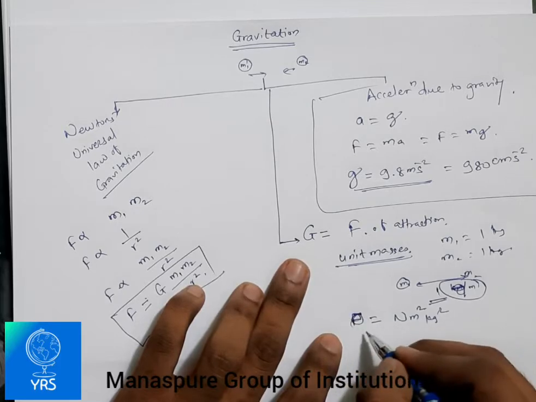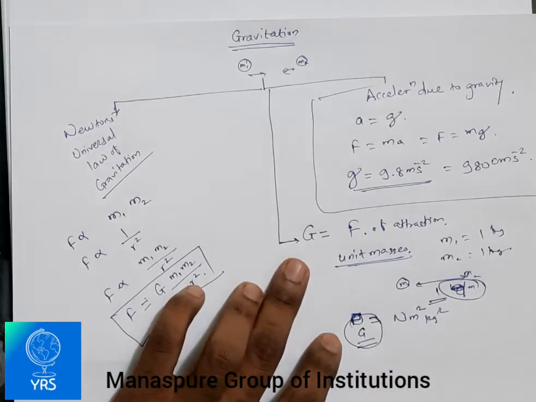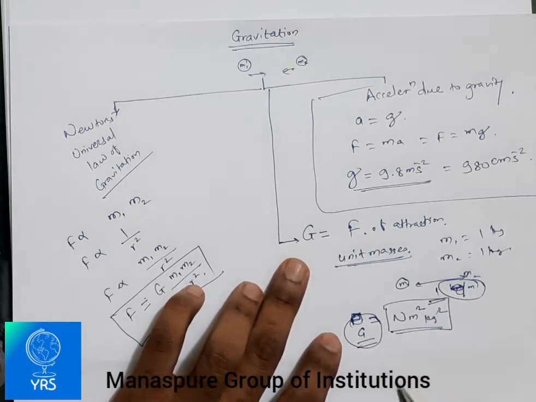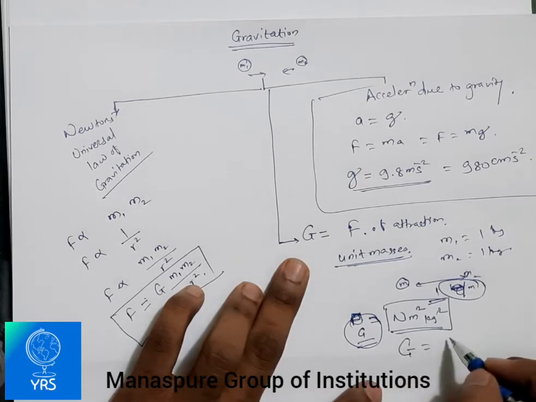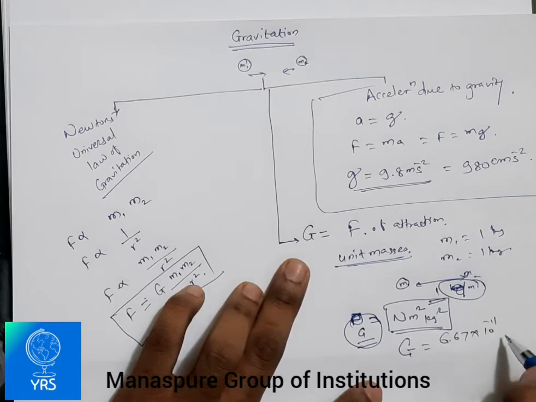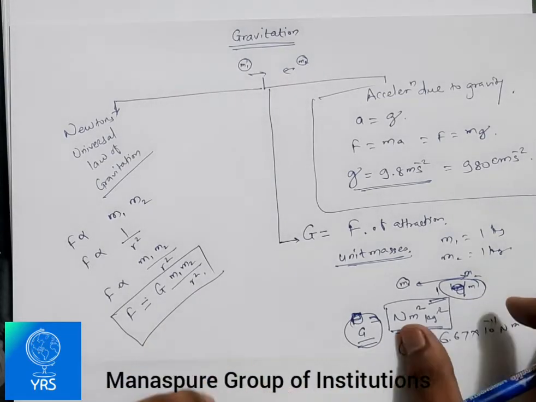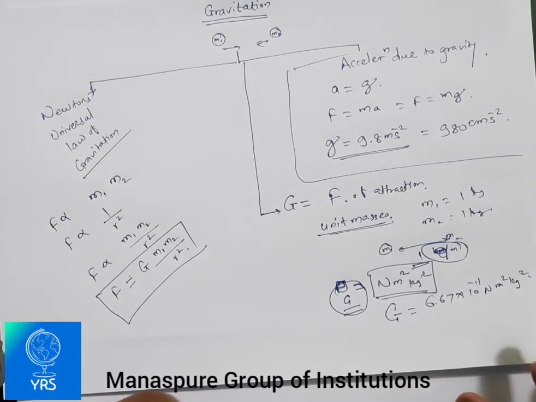This is the SI unit, and from it we get the value of G equal to 6.67 into 10 raised to minus 11 Newton meter square per kg square. Okay, can you see it? So these are the terms up to now.